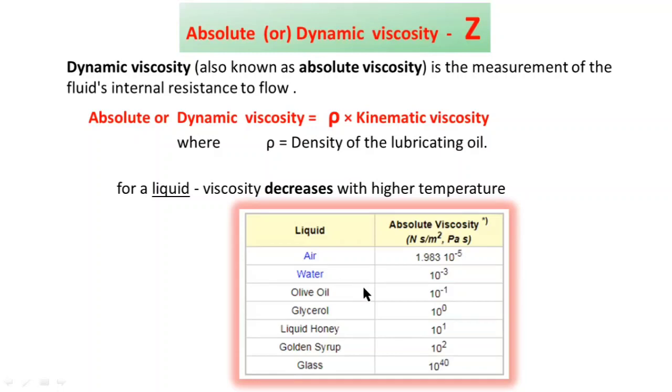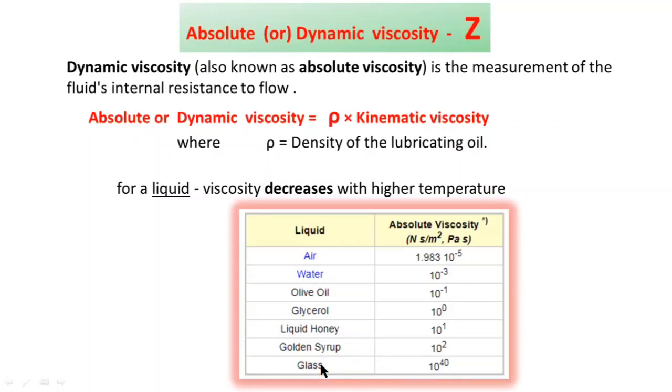Here 10 power minus 1 is the value of viscosity of olive oil. 10 power 0 is for glycerol. 10 power 1 for liquid honey, and 10 power 2 for golden syrup, and 10 power 40 for glass material.